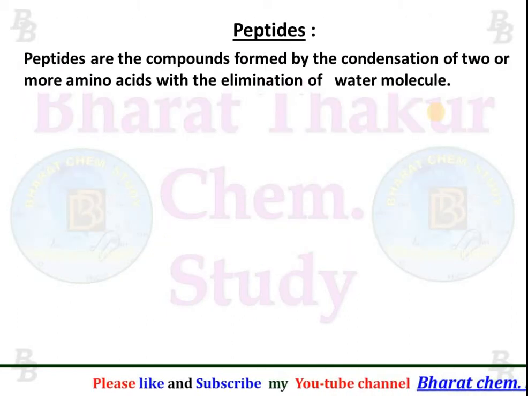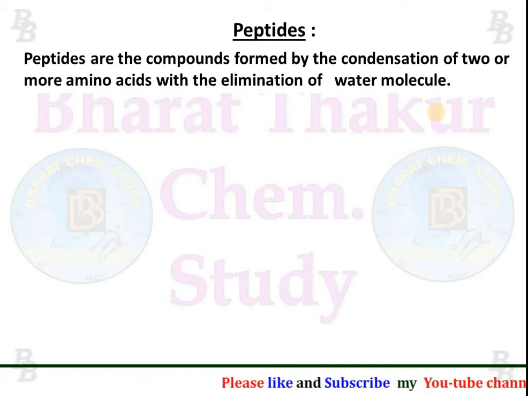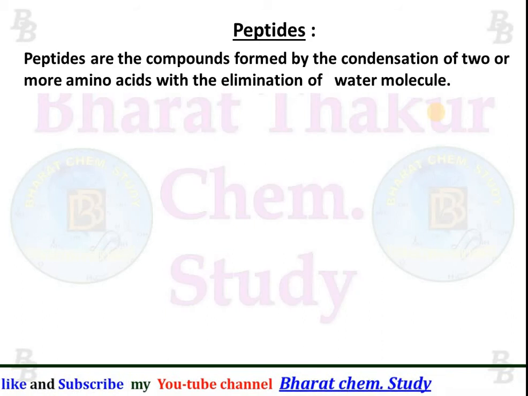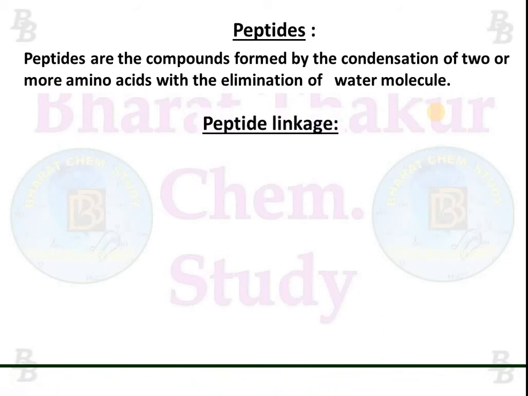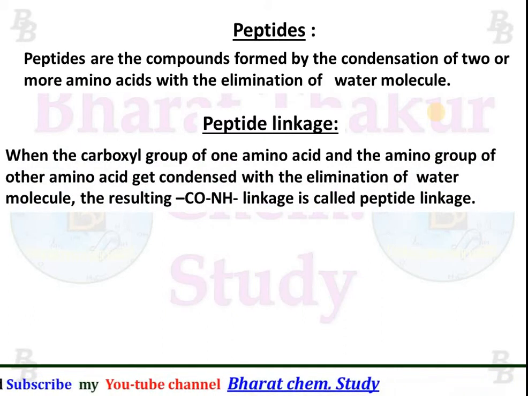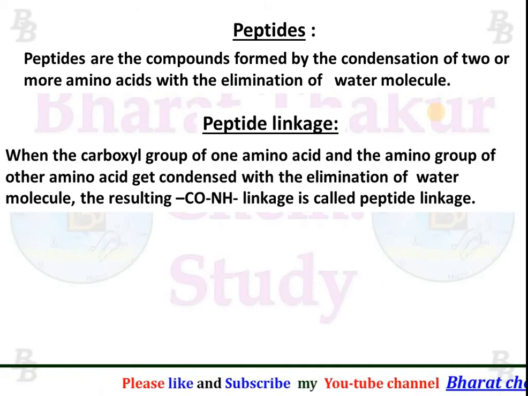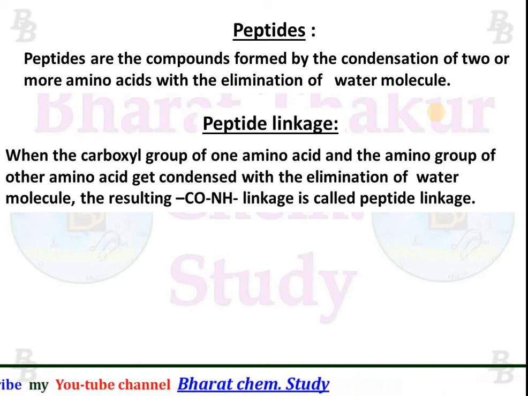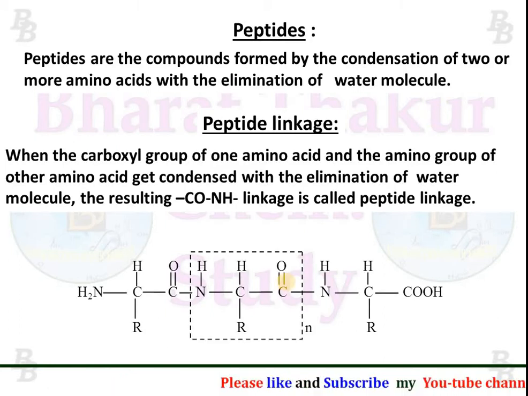Peptides. Peptides are the compounds formed by the condensation of two or more amino acids with the elimination of a water molecule. Peptide linkage. When the carboxylic group of one amino acid and the amino group of another amino acid get condensed with the elimination of a water molecule, the resulting CONH linkage is called peptide linkage, as shown here.